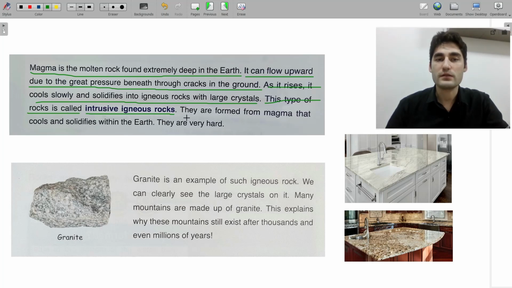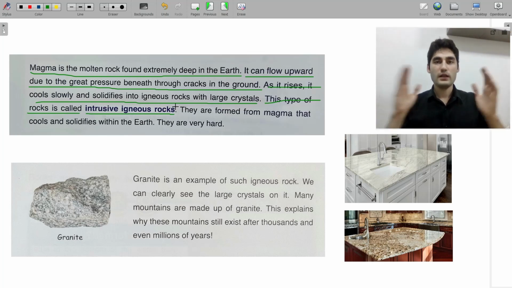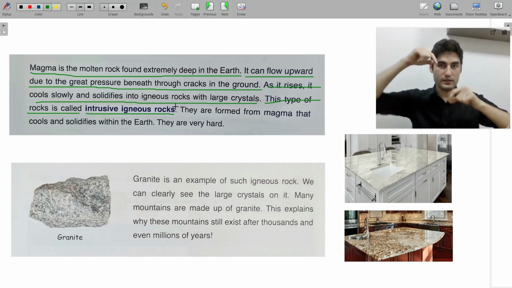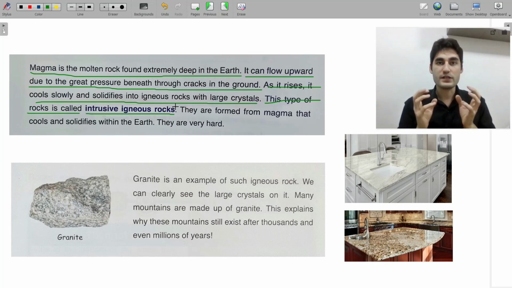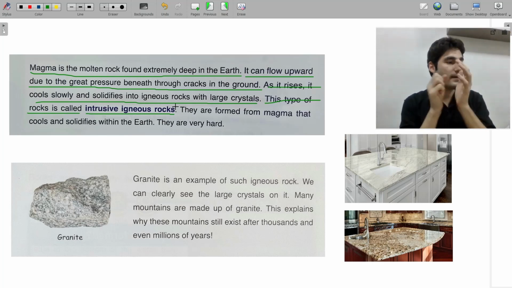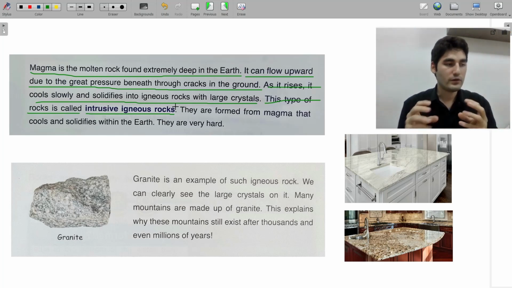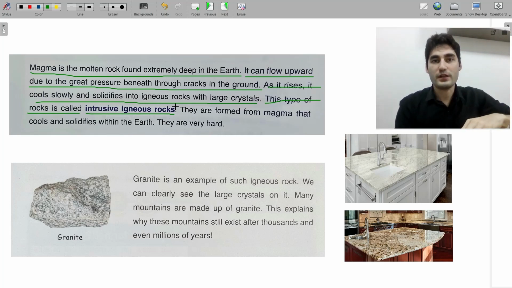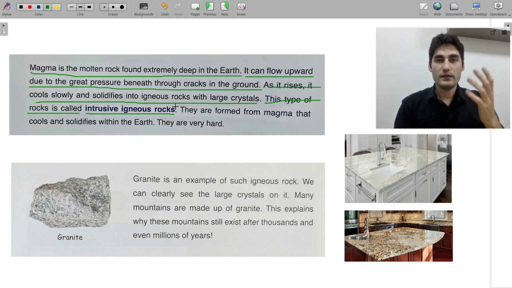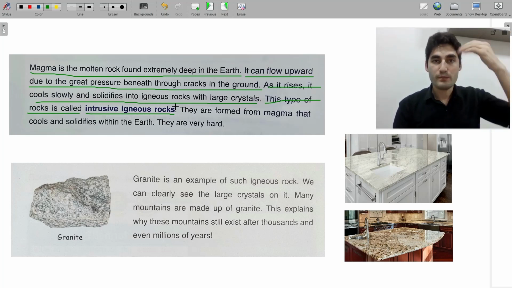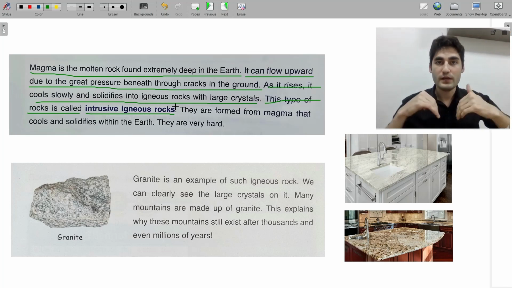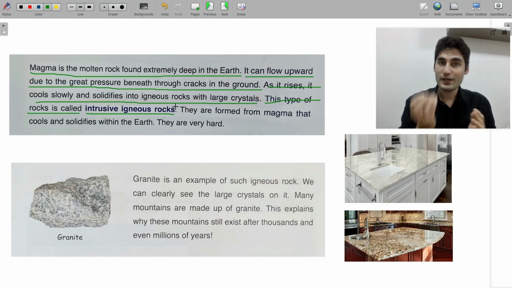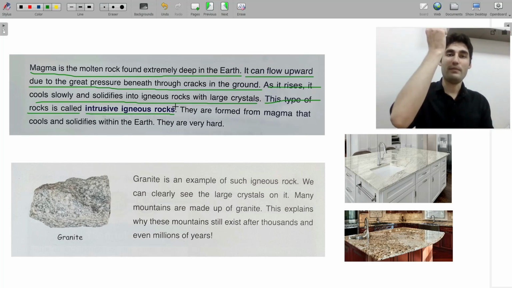intrusive igneous rocks. Okay? Like I told you, the magma is really deep in the earth and there's a great pressure under it. Pressure means like you squeeze something. I don't have a ball, so let's say my phone. You squeeze something really hard, squeeze, right? That's called pressure. So the magma has a lot of pressure beneath the volcano, under it, and then the pressure makes the magma go up, okay?